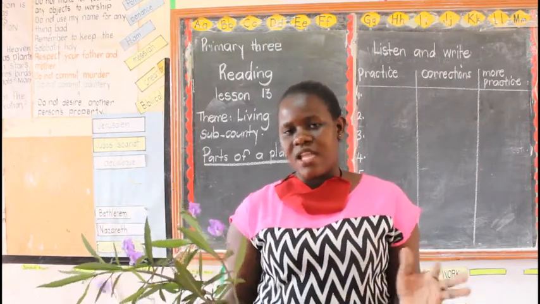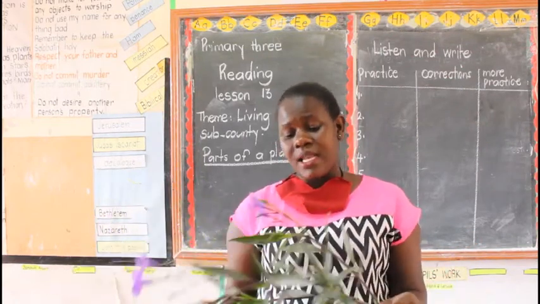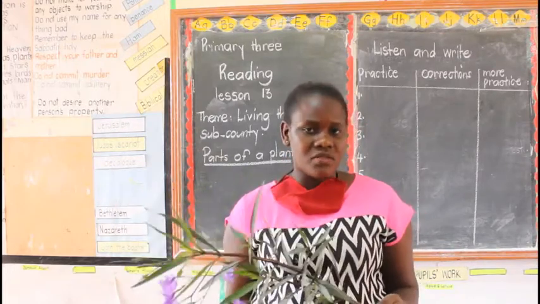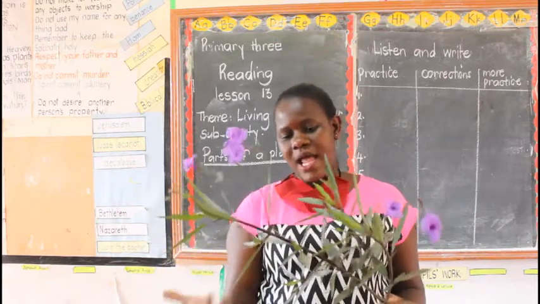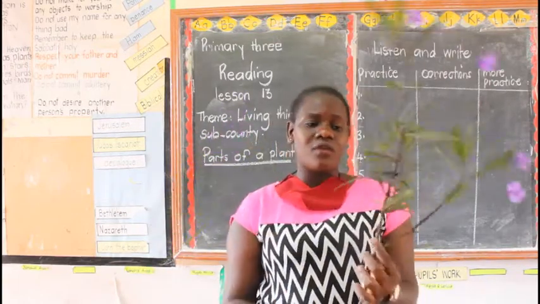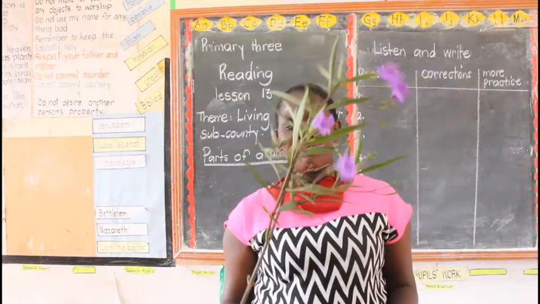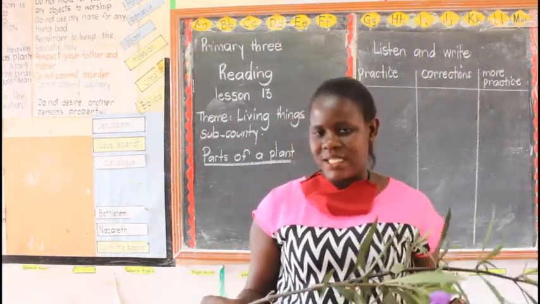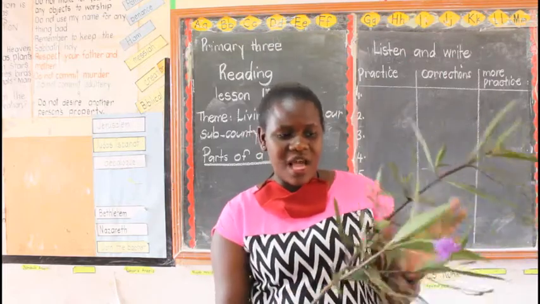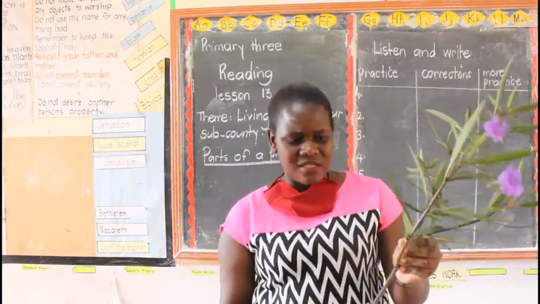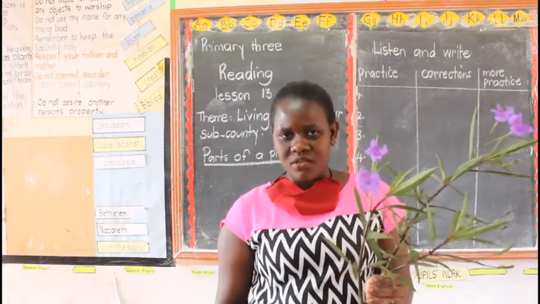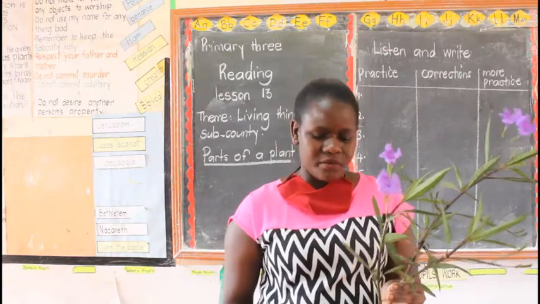You start identifying the parts. For example, mine has no fruits, but you may get a plant which has fruits. Are we together? Yeah, so mine lacks fruits, so you might get the one with fruits. Even seeds are found on a plant, but me, I don't have the seeds. But you get yours, and even you start feeling how it is, is it soft, is it rough? You get yours and also name the parts. Are we together, children? That is wonderful.